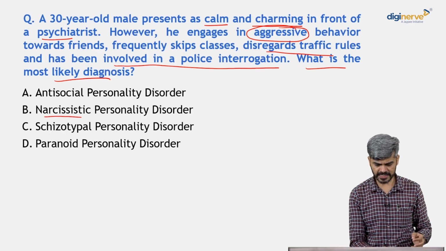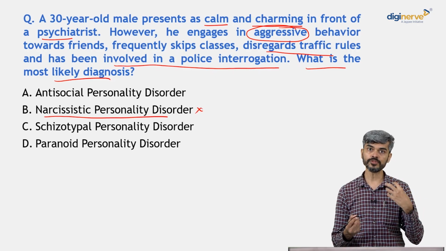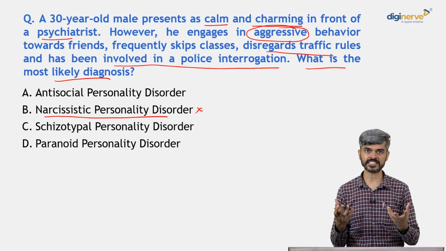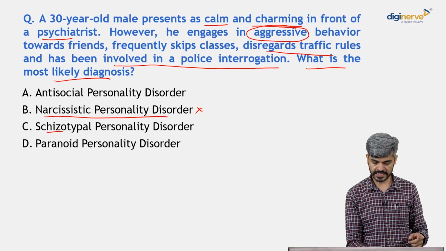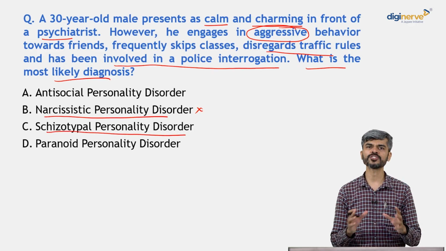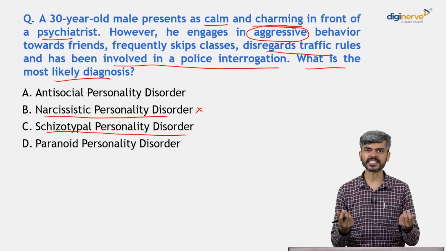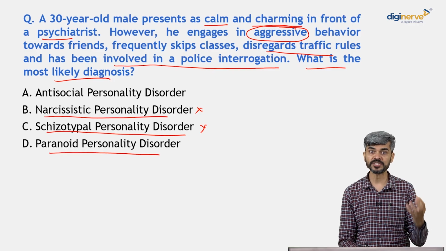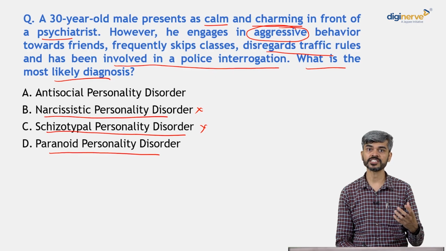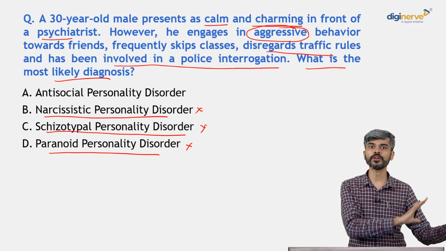Is this narcissistic personality disorder? No, because in narcissistic personality disorder, the most characteristic feature is the individual has a very high image of oneself, right? They are boastful of themselves and they want people to admire them. So it's not NPD. Is it schizotypal personality disorder? In schizotypal personality disorder, the individual would have odd eccentric behaviors, right? Magical thinking, psychotic symptoms. This does not fit. Is it paranoid personality disorder, where the individual is suspicious, mistrustful of others' actions, and litigious behavior would be there? No. Paranoid personality disorder and schizoid personality disorder also have a susceptibility to develop psychosis.